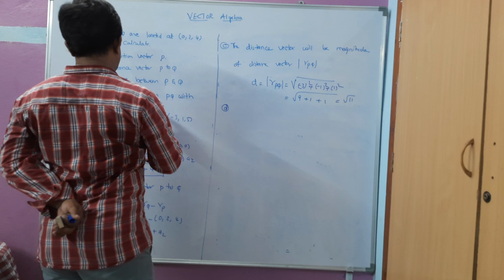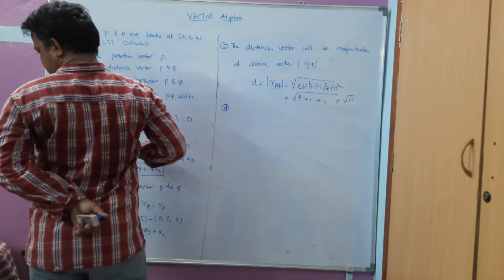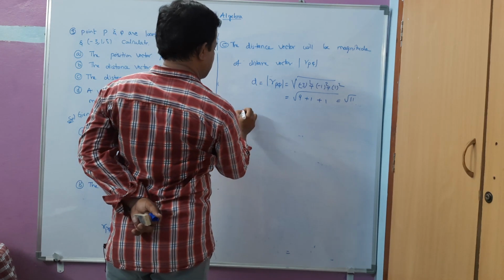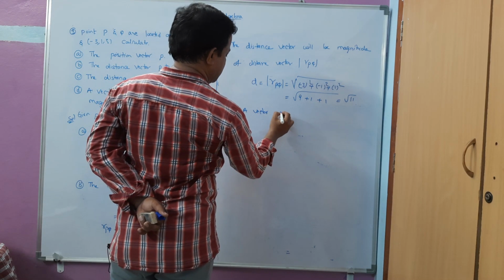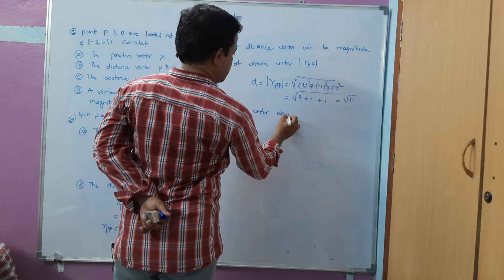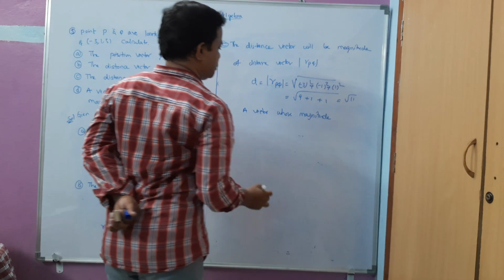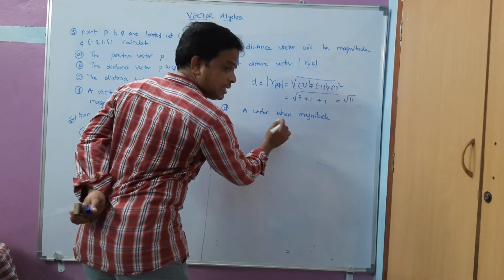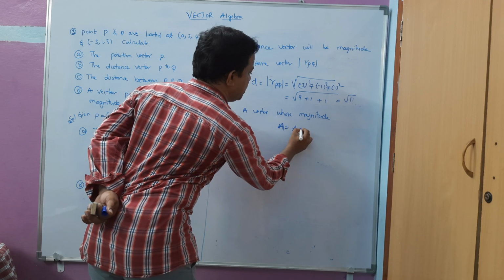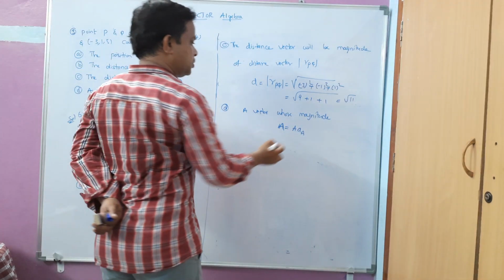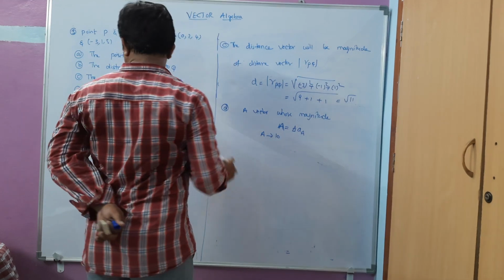Now the last question, part D. He is asking to find a vector parallel to PQ of magnitude 10. Suppose I take the vector as A, with magnitude A and a unit vector. The magnitude 10 is already given in the question itself.